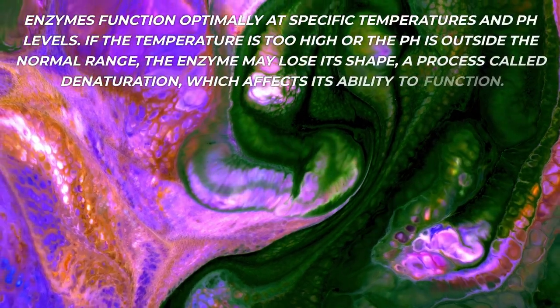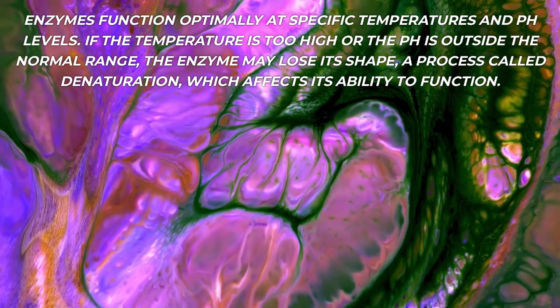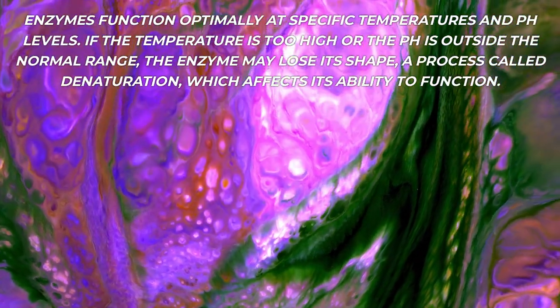Enzymes function optimally at specific temperatures and pH levels. If the temperature is too high or the pH is outside the normal range, the enzyme may lose its shape, a process called denaturation, which affects its ability to function.